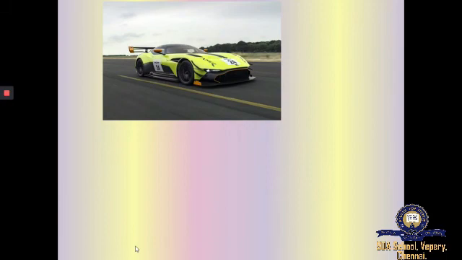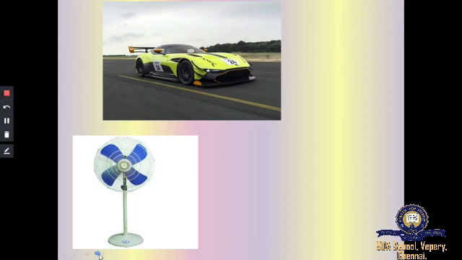Racing cars are built low and broad for stability. If you see racing cars, they are built low and broad. This is to give stability to the racing car. The next is fans. Table fans are designed with large heavy bases to make them stable.